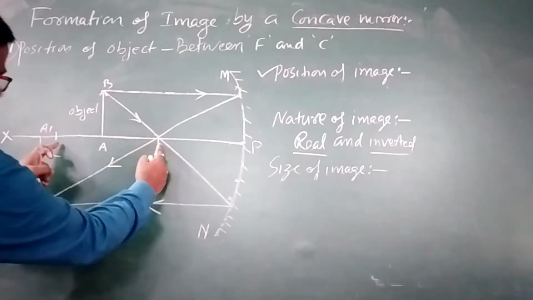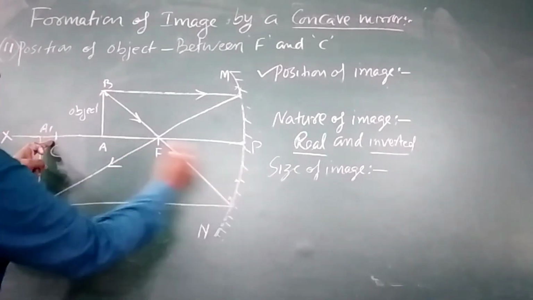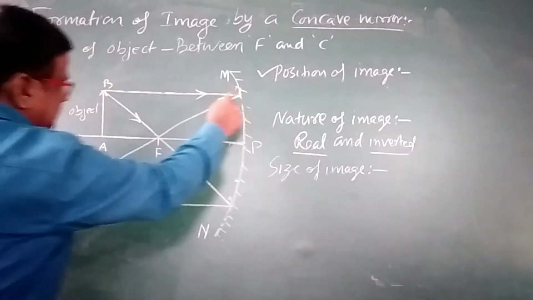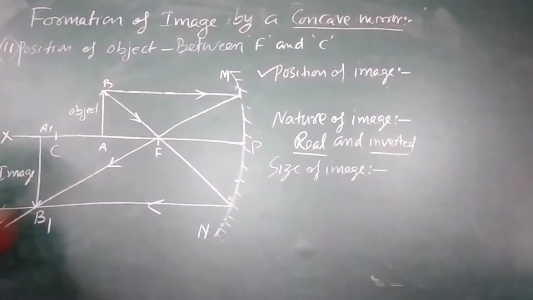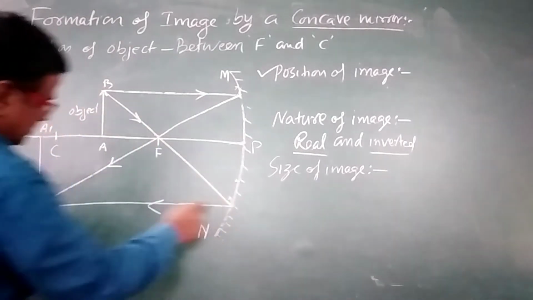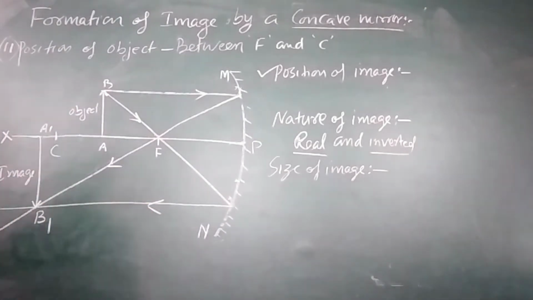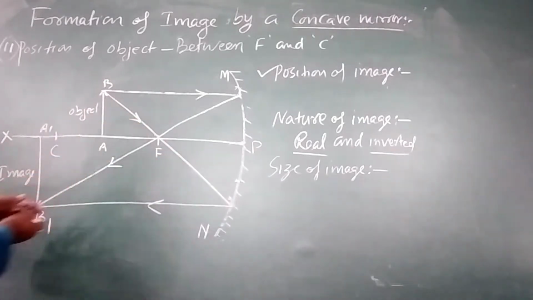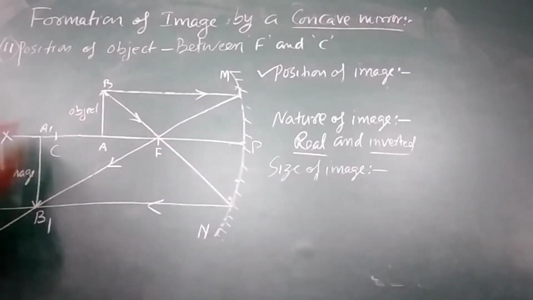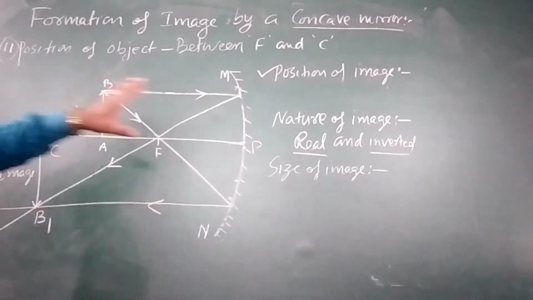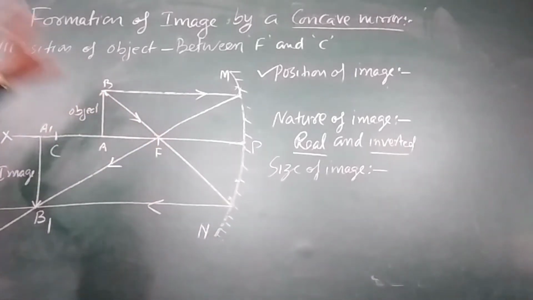It is placed between center of curvature of this concave mirror and focus, and a light ray parallel to the principal axis passing through the focus, and the light ray passing through the focus, it will become parallel to the principal axis. So we have taken 2 incident rays and they are reflected and meet at this position A1 and B1. So A1B1 is the image formed by the concave mirror of the object AB.